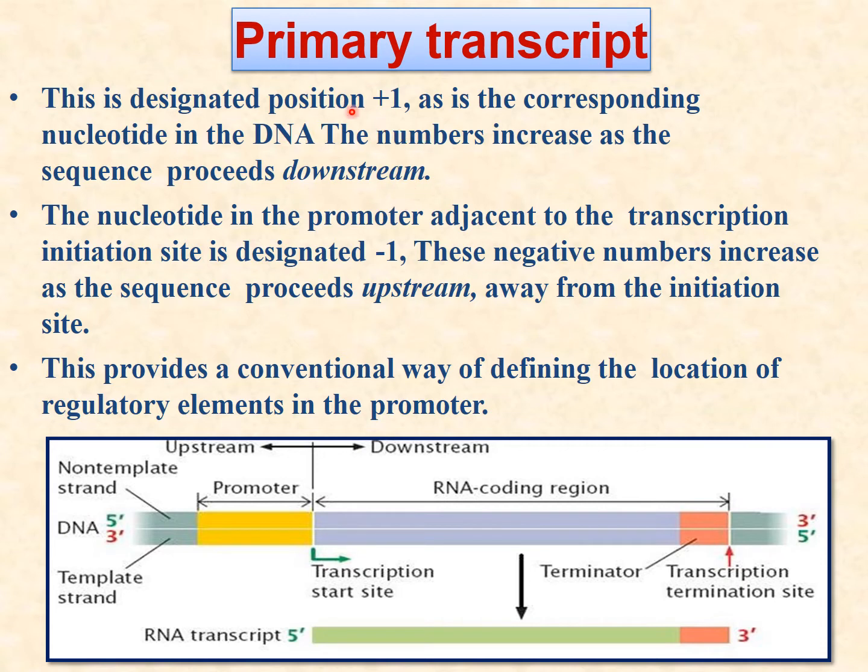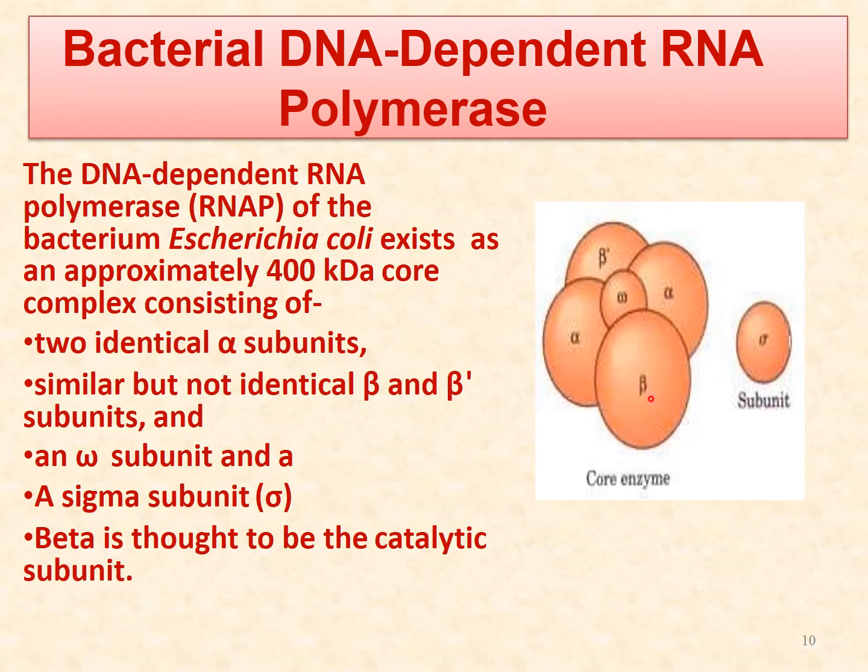Then it is designated. You see in the primary transcript, one more point is remaining. There are two terms, downstream and upstream. Downstream is this side, going towards the right hand side, and the numbers are designated here as +1, whereas upstream is -1. So in this way the promoter region is at -10 and -35. So these are upstream, and the positive are downstream. Now then we come, another point is there.